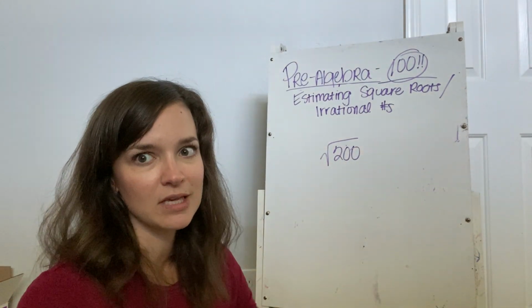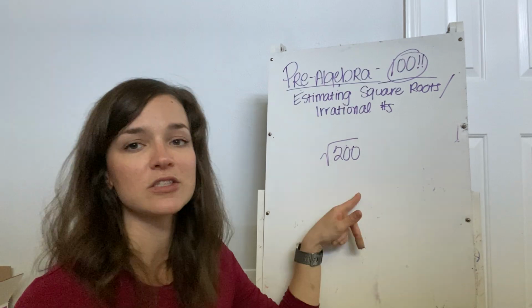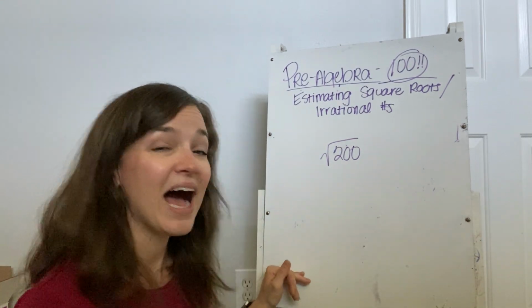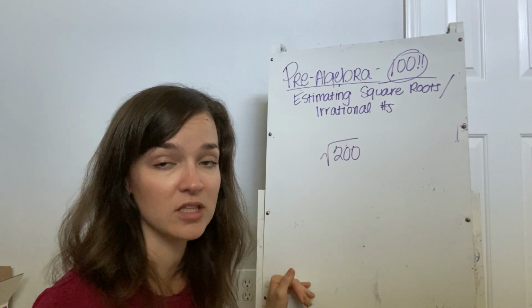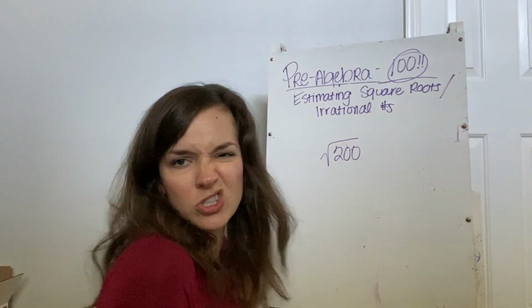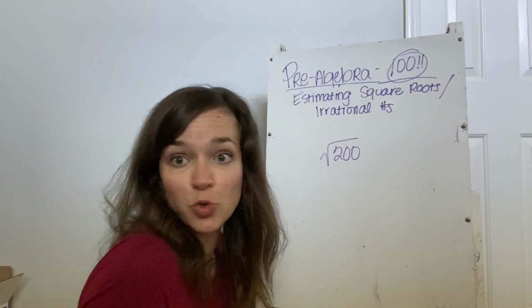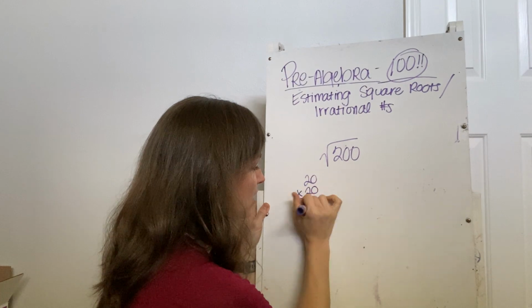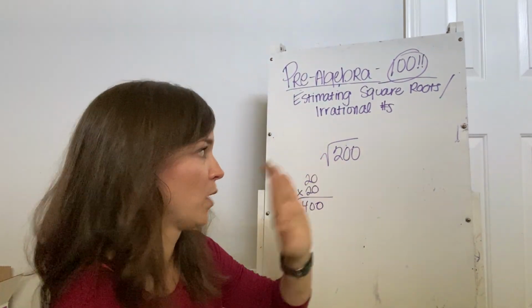Well, the reason I was like, oh, I don't want to erase that, and I was like, yes, I do, is because 200 wasn't even a part of my list, right? That's beyond. So we know the highest end of my list was 100. And the square root of 100 was 10. So we could say, okay, well, 200 is twice as much as 100. So maybe let's try 20. So 20 times 20 is actually going to give us 400, which is way too high.